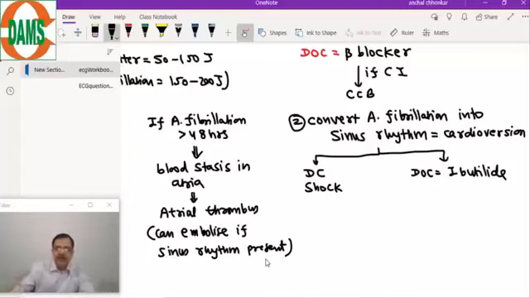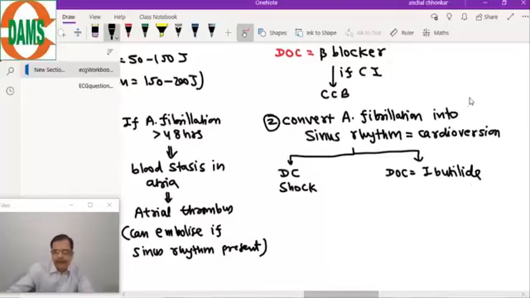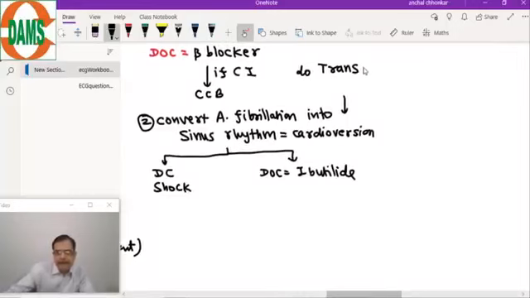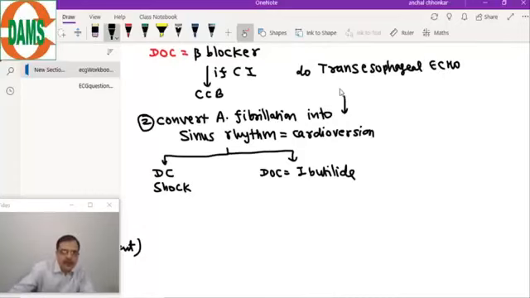So remember, before cardioversion, do transesophageal echo to rule out atrial thrombus.